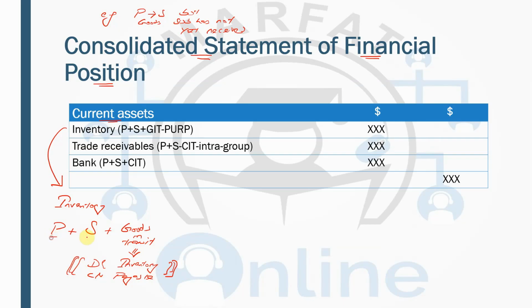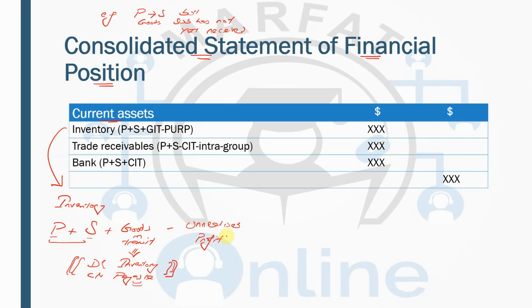Parent's inventory plus subsidiary's inventory, which does not include the goods in transit. Because we are taking the consolidated figure, it does not make any difference whether the parent is selling to the subsidiary or the subsidiary is selling to the parent, because ultimately we are taking the total figure. Goods in transit will be added and there will be a corresponding payable, which will be included in the current liabilities. I'll show you that when we reach current liabilities. And minus unrealized profit.